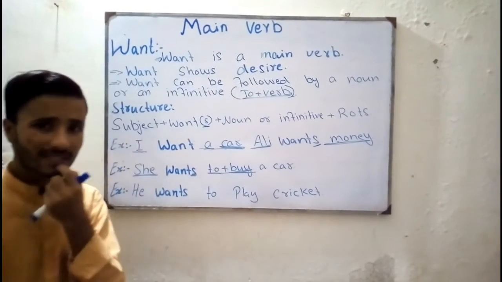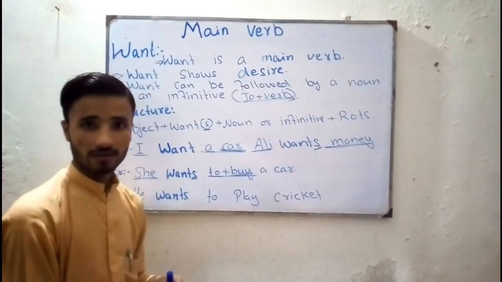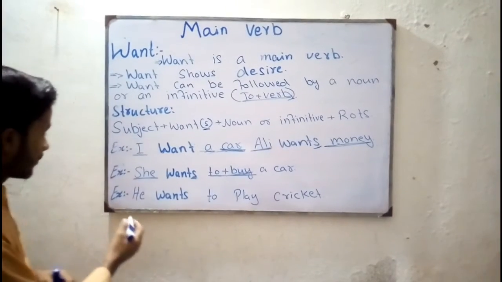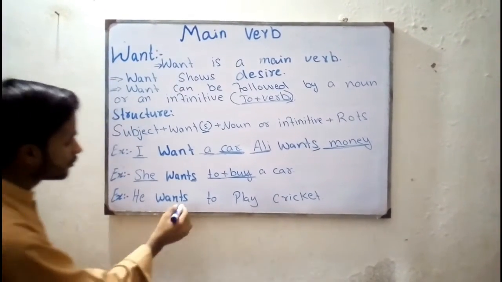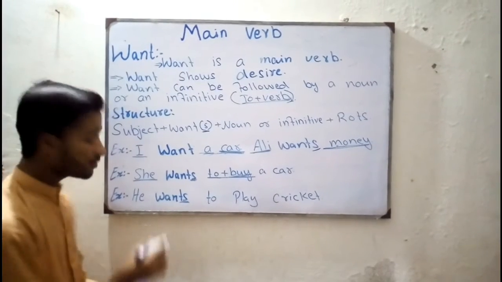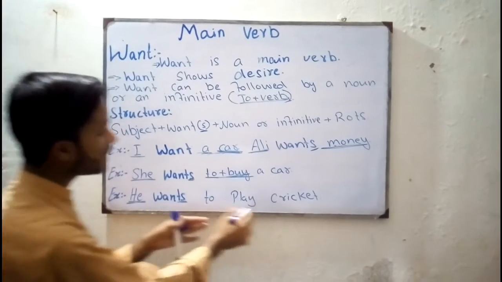So what does it mean? It means that it is her desire or her wish to buy a car. Is this clear? See the last example. He wants to play cricket. Again you use s, because here we have a singular subject. So he wants to play cricket.